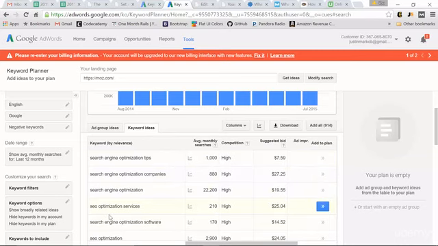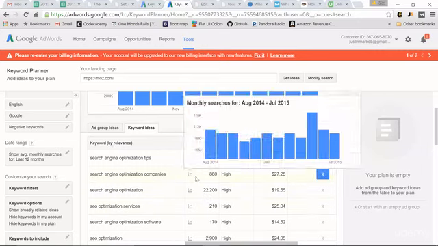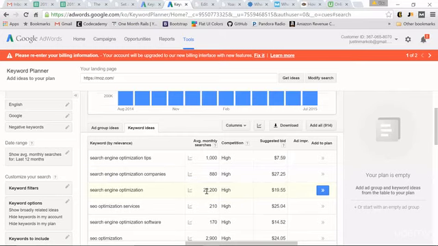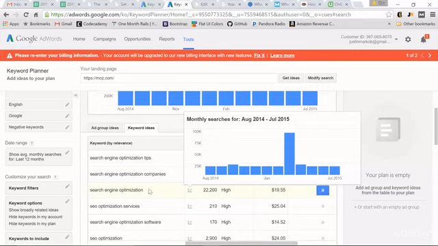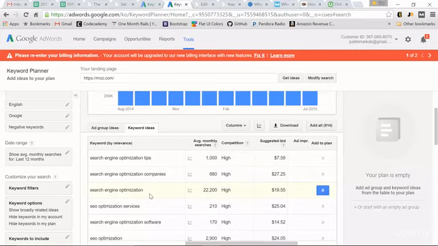But just looking at this, I can at least start my keyword research and see what I want to rank for. So the term search engine optimization, 22,000 a month. This has nice search volume. This would be a good word to include in an article eventually. But do I want this as my initial homepage name? Probably not, because there's a lot of competition in AdWords for it, and I relate that directly to page competition. Because it makes sense. If there's a lot of people competing for the ad or for the highest ad rank, and they're willing to pay this much, there's obviously a lot of people with this keyword on their website and trying to rank for it.